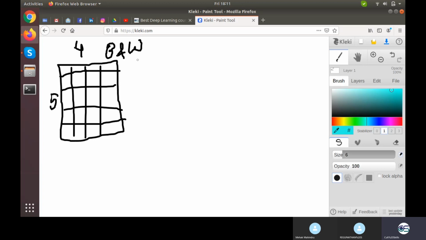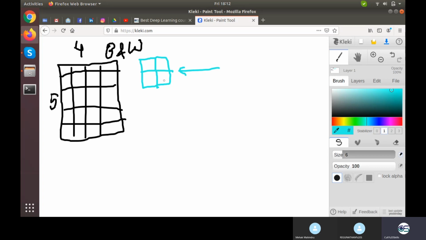What is going on? This is the kernel which I have designed. Now just listen to me, this is also known as kernel, this is also known as filter. This is also known as window. This is also known as sliding window. All these are aliases of this particular thing only. I will call it a kernel throughout this course. So I have designed a kernel right there.